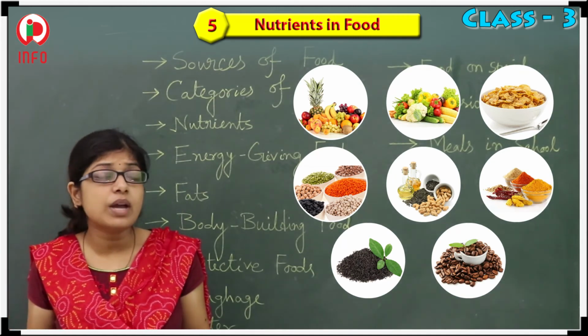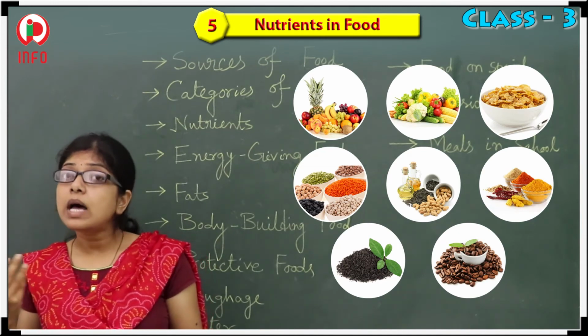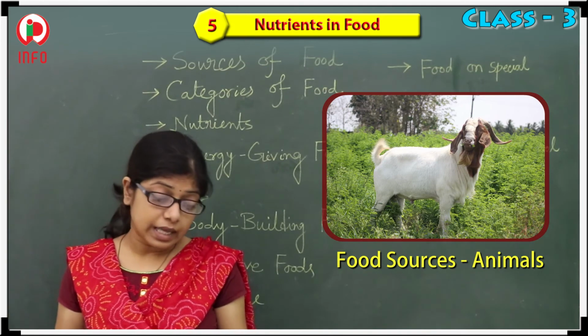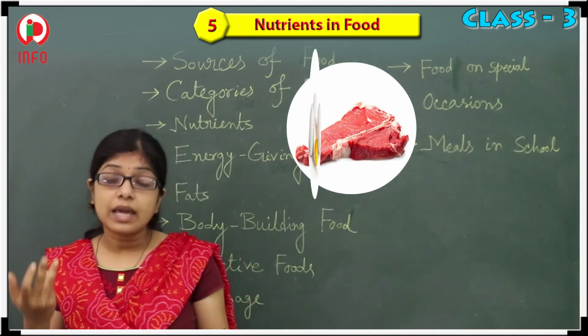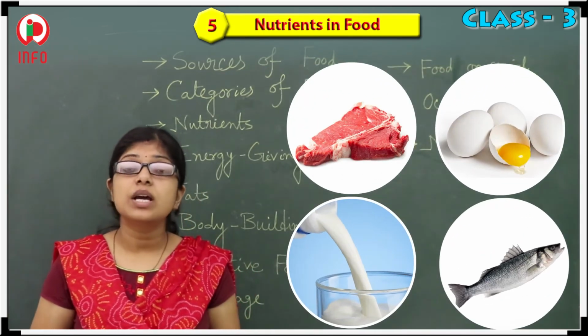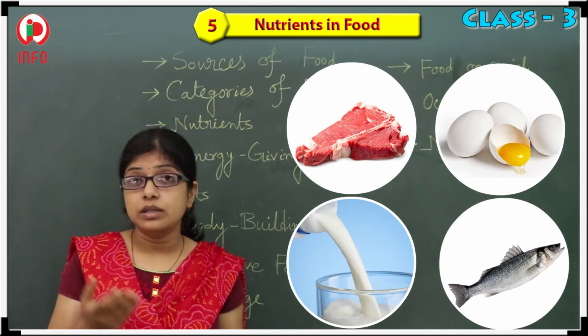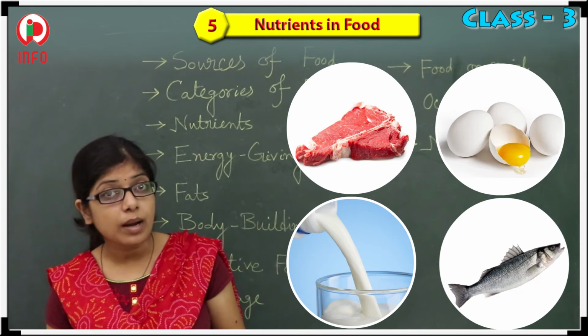Yes, these all we are getting from whom? From the plants. And animals, what are they giving? They are giving us meat, eggs, milk, fish.